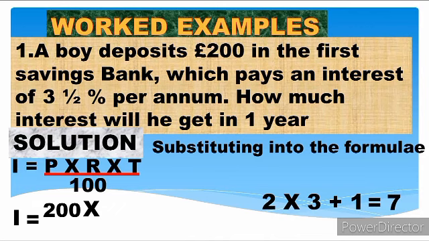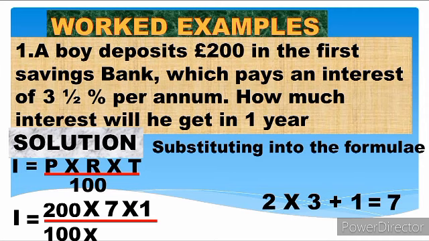Okay, now this 7, we're going to be placing it at the numerator of our formula, because the 7 is a numerator there, multiplied by the time, which is 1 year, over, remember, over 100, times, remember we still have a denominator from 3 over 1 over 2. So when we change it to improper fraction, we have 7 over 2. So 7 is the numerator and 2 will come to the denominator.